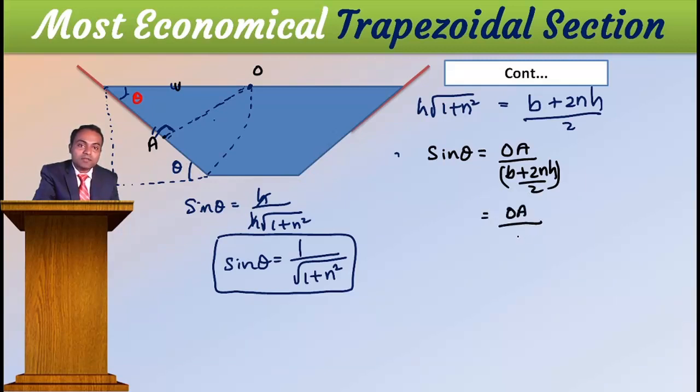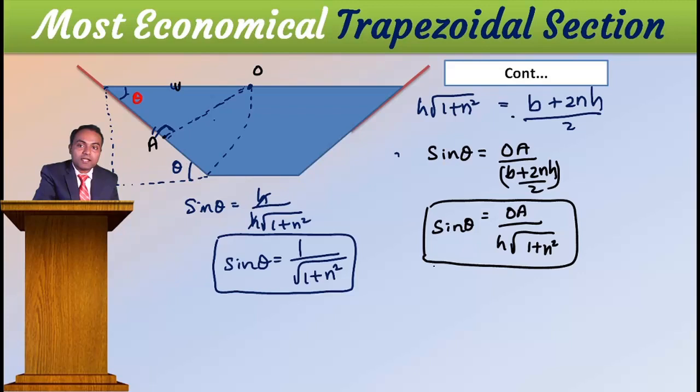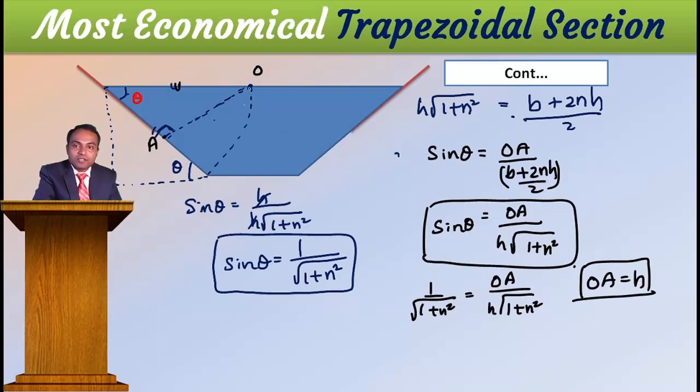Then OA divided by half of the top width means what? From the previous slide you can see, or otherwise here it is: that is H into square root of 1 plus n square. This is your sine theta. Right? From this, if I equate this sine theta and this sine theta, what will I get? Then OA is equal to H, you got. What a nice result. See, this OA is H. Beautiful.